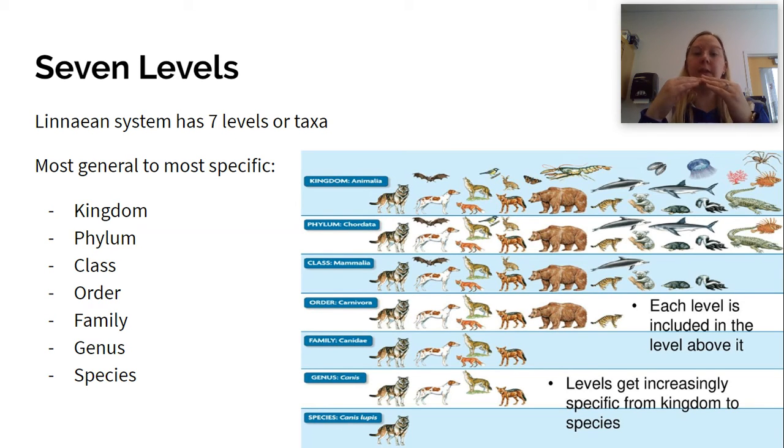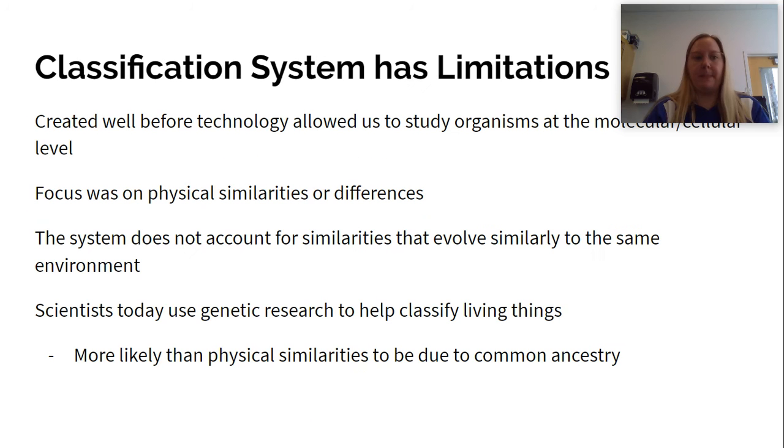Then we go into family, where we're able to add a little bit more. The order is Carnivora, so anything that's a carnivore. The class is Mammalia, so all mammals fit in there. Then the phylum, and finally the kingdom is Animalia, because the gray wolf is an animal. Each level fits into the one above it, but as we get narrower and more specific, we lose organisms each time.